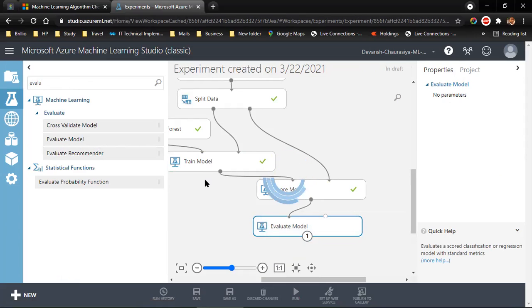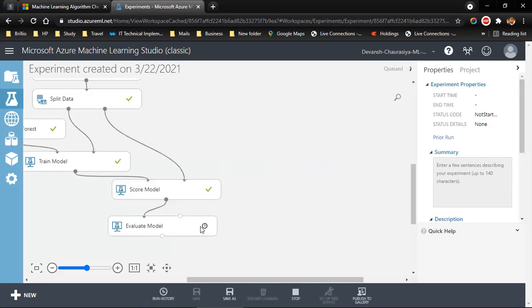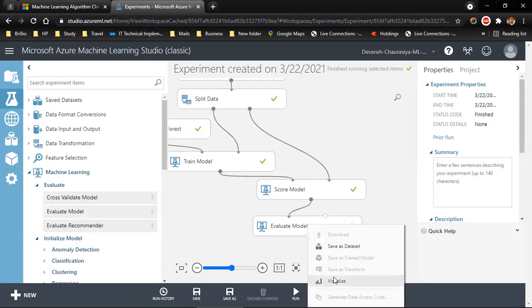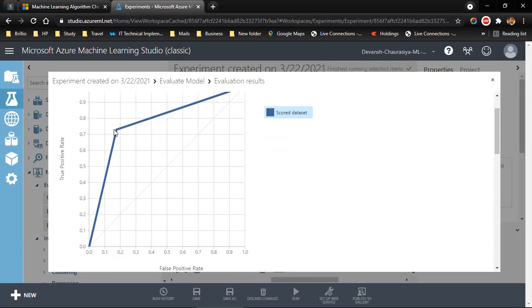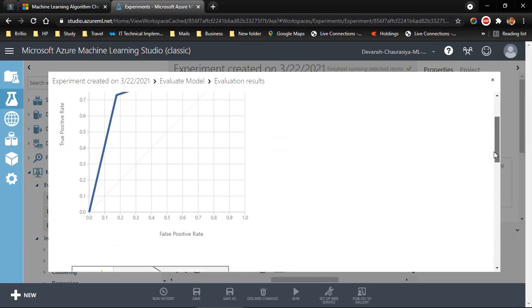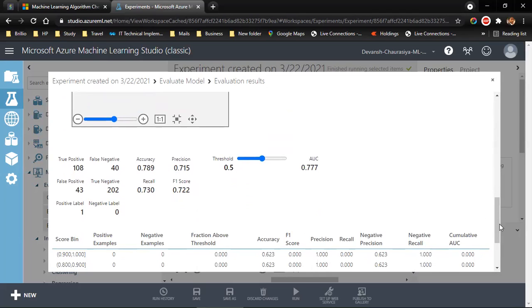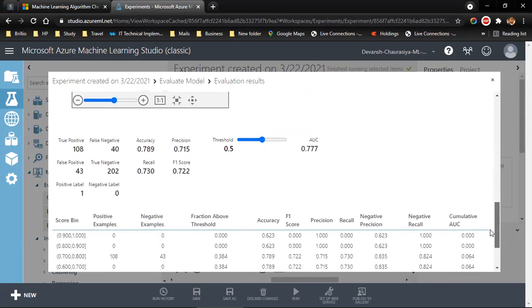Run selected. It's running. All right. So now I can right click, I can visualize. This looks pretty decent. Accuracy must be around 73% something. Go to the dataset. Now if I scroll down, good, accuracy is around 78%. All right.